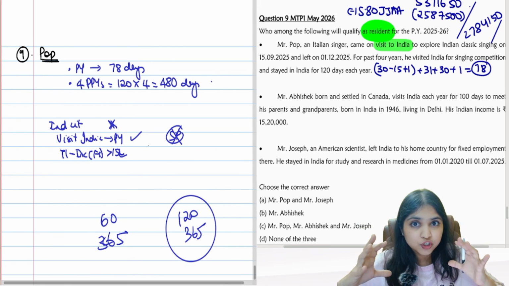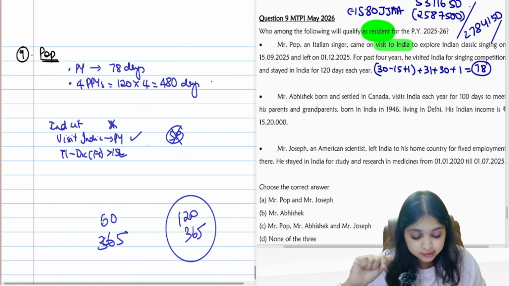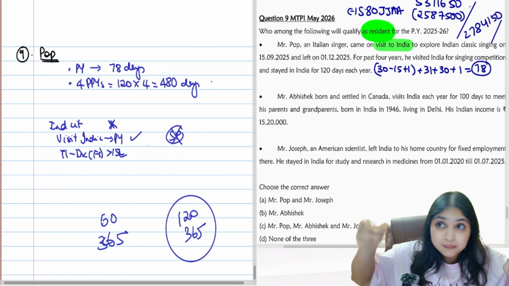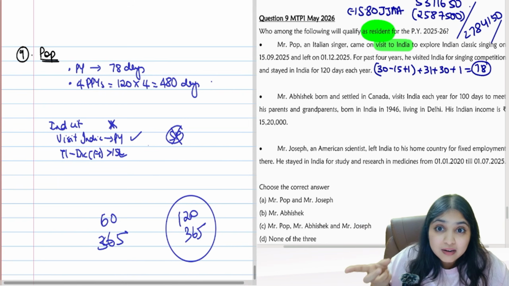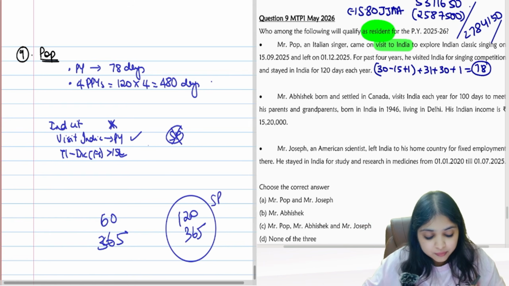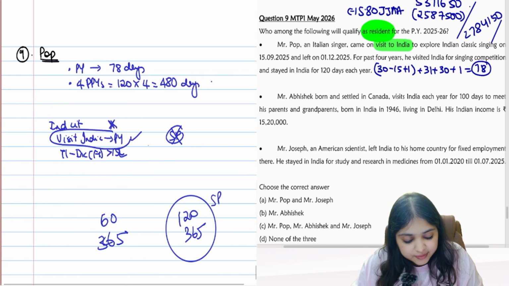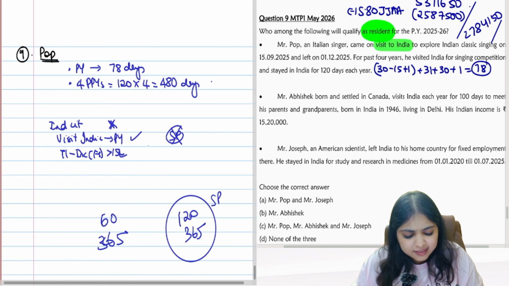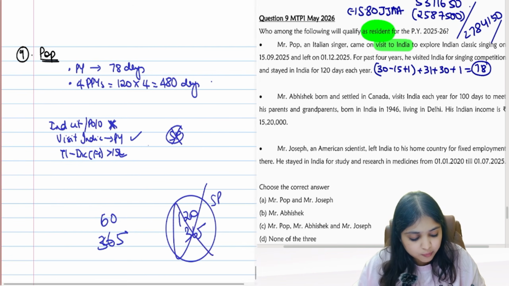In basic condition 2, there is one provision with 60 days and 365 days, and one more with 120 days and 365 days. That special provision you can apply only if the assessee is an Indian citizen, visiting India in the previous year, and Indian income is more than 15 lakh. Here the assessee is not an Indian citizen, not a person of Indian origin. Therefore, that special provision will not apply.